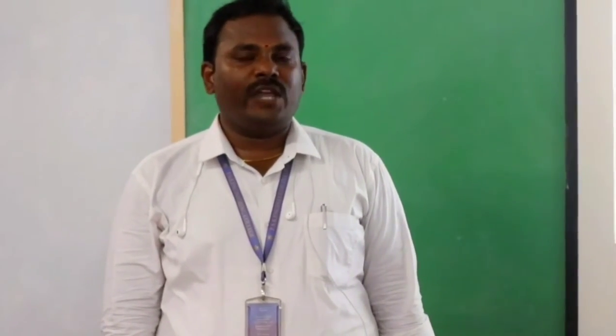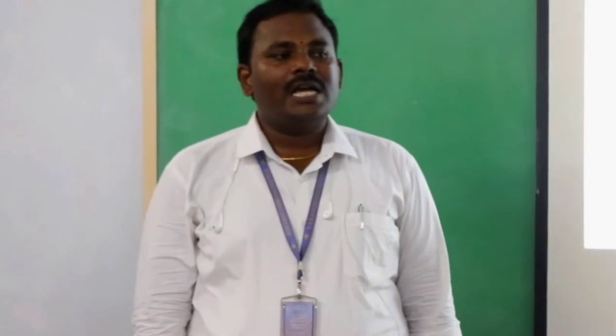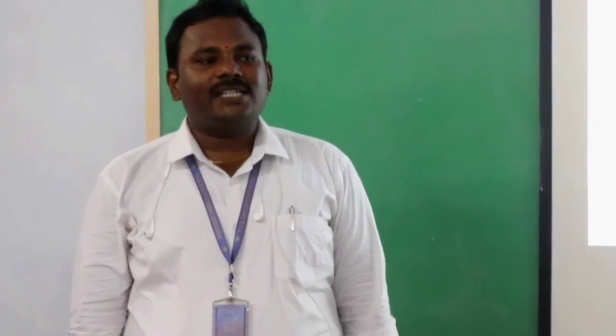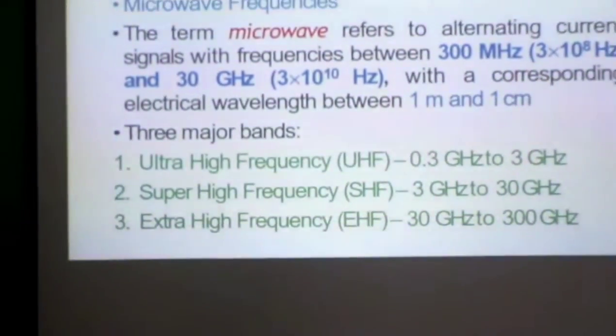What is microwave. The term microwave refers to alternating current signals with frequencies between 300 MHz and 30 GHz with a corresponding electrical wavelength between 1 meter and 1 centimeter.